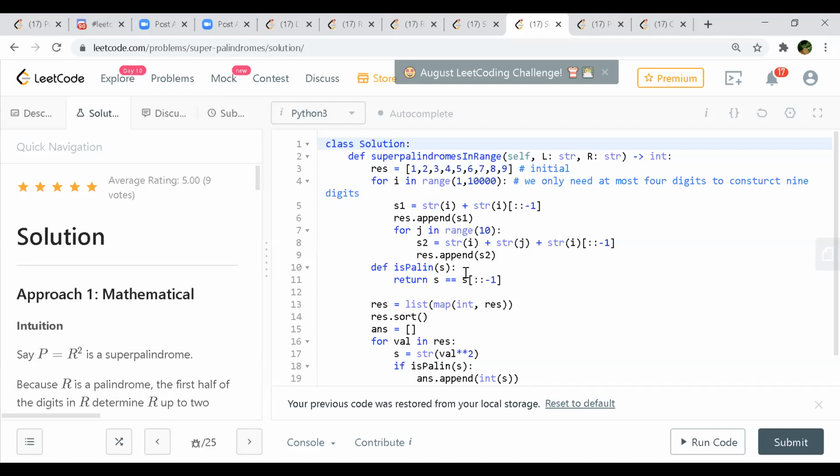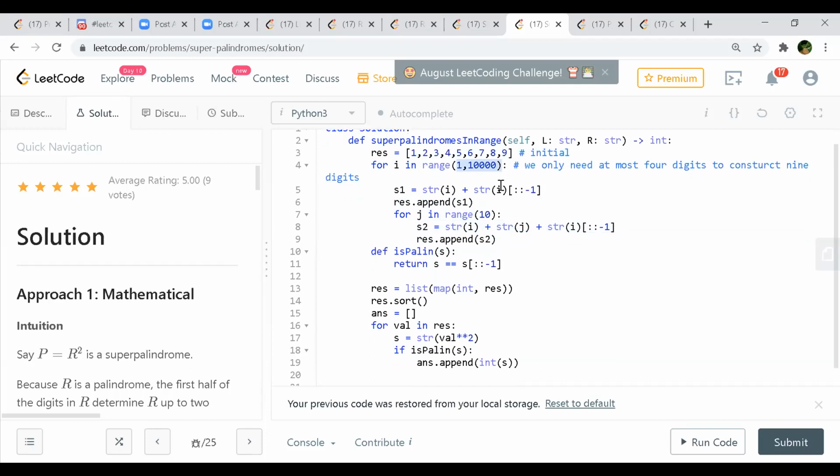Actually, what they are doing, see, a palindrome can be divided into 3 parts. First part will be the repetition. I mean, when you reverse the first part, that will be your last part, and in the middle you can fill 1 to 9. So we are constructing all such numbers here and putting them in our array. For every number, we choose the middle part, like 1 to 9. So this is the final array which will contain all the numbers that we can generate which would be a palindrome.